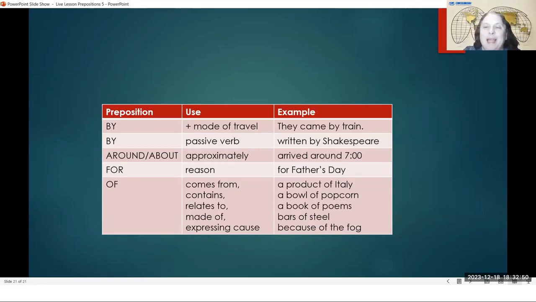And before we end today, I want to answer a question. If you're curious about, I had asked you about your favorite mode of travel. You travel by something. And if you ask me what is my favorite mode of travel, do I prefer to go in a bus or do I prefer to go in a car? And I would have to say I prefer both for different reasons. I like to ride in a bus because I think the bus is better for the environment. I think it makes less pollution. I think that it is saving money. I think that it is really a good choice.